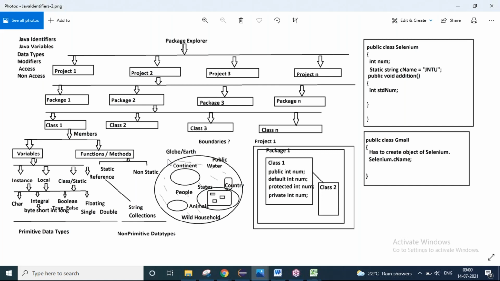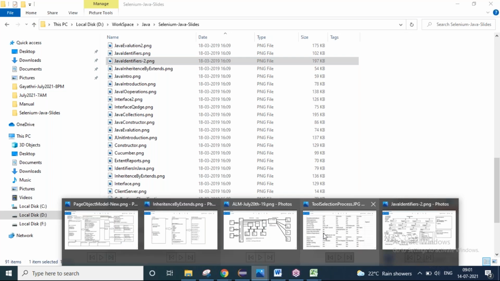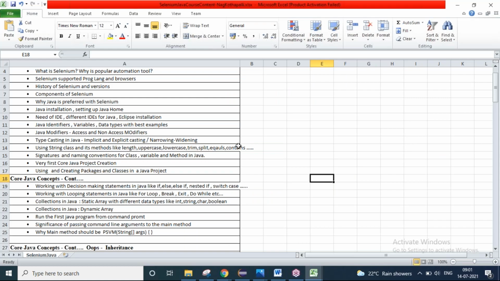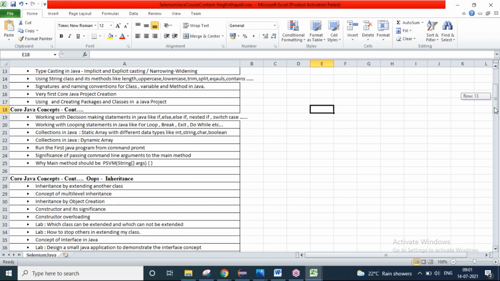So each and every topic I will be taking you through like this. I have plenty of slides that I have designed with my own fingers. It was not taken from anywhere. You can see this is a self-designed slide. Each and every slide has been written by me for your better understanding. And I will be sharing all these documents with you, right? And I'm talking about the contents of Java, right? So what are the if conditions? If condition, if else condition, nested if condition. Then what is for loop? And what can you do with the for loop? And what are the string functions? Lowercase conversion, uppercase, string comparison, split and trim, like that.